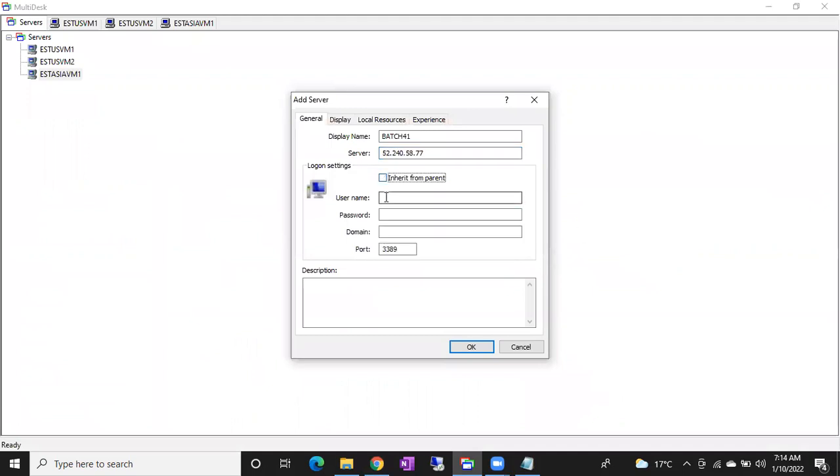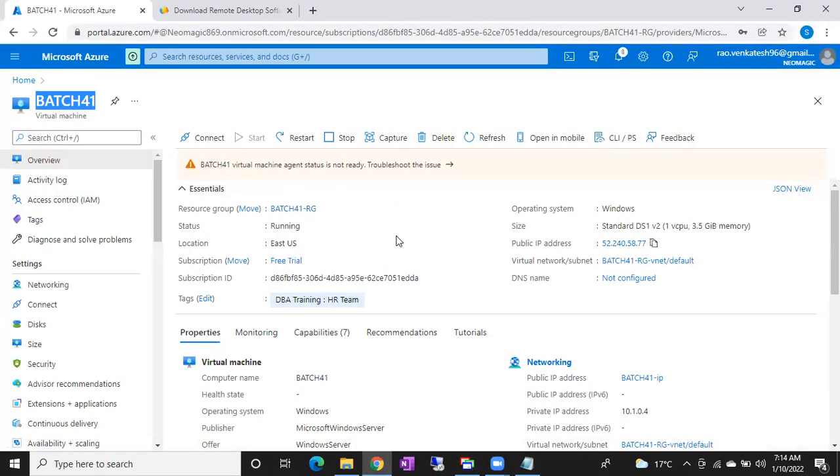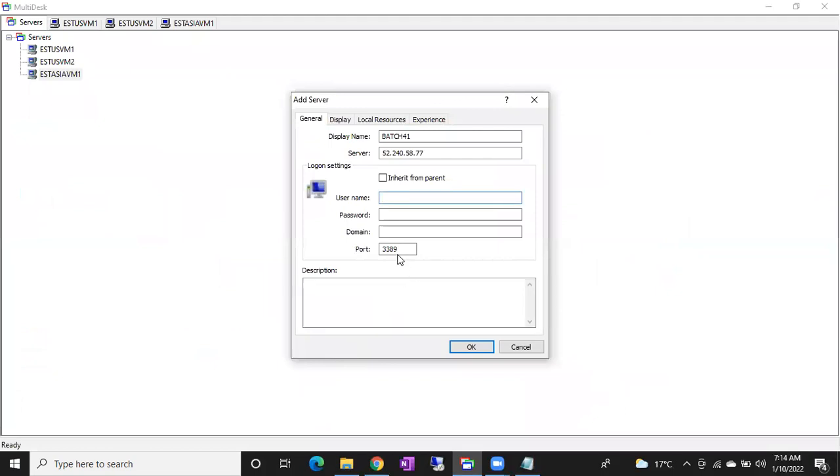Uncheck this one. Give this username and password. This means this machine's username and password. Once the machine is ready, we'll type MSTSC and we'll give the username and password. So that username is this machine's username and password. What is this machine's username and password? Batch 41, B41 admin, I guess. Okay, B41 admin, and the password is this one. And of course, confirm password. Okay, done.